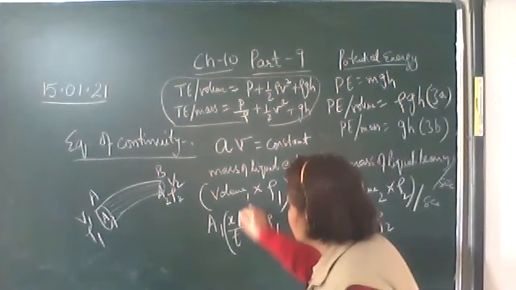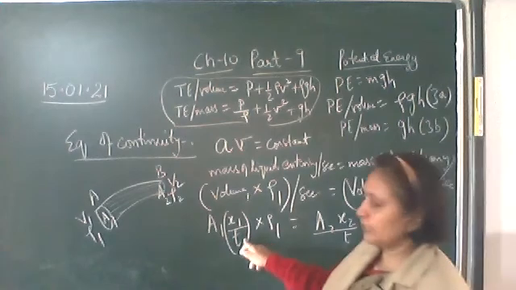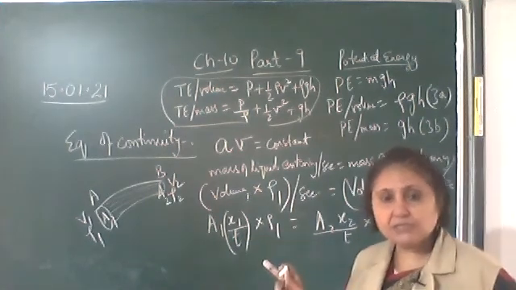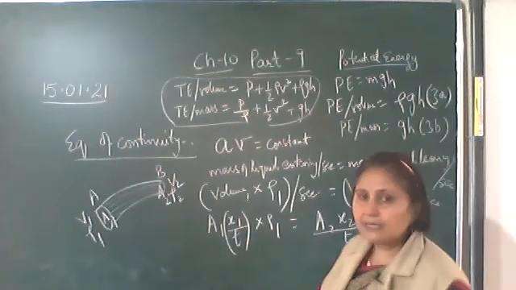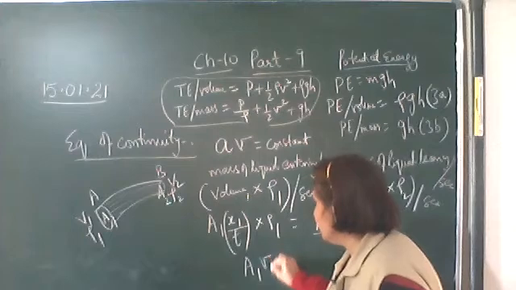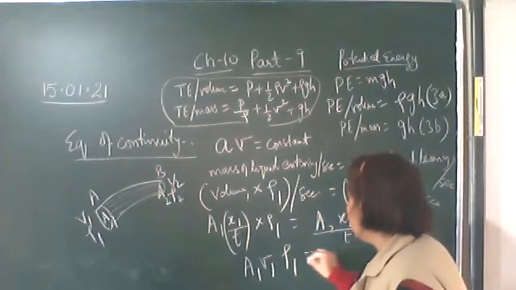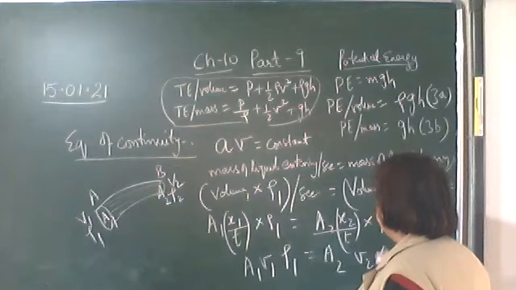Now, the distance moved by the liquid per unit time is the velocity. So A1 V1 ρ1 is equal to A2 V2 ρ2.